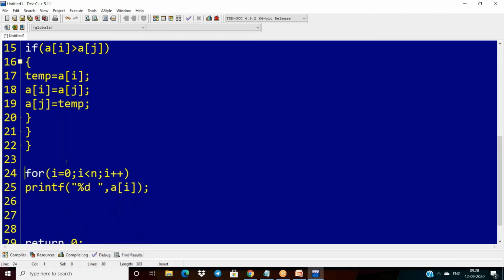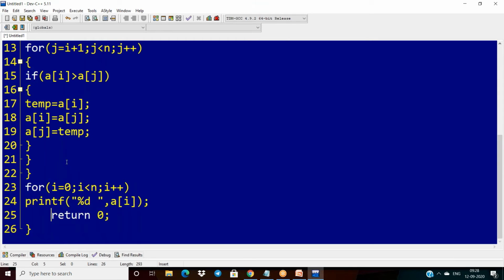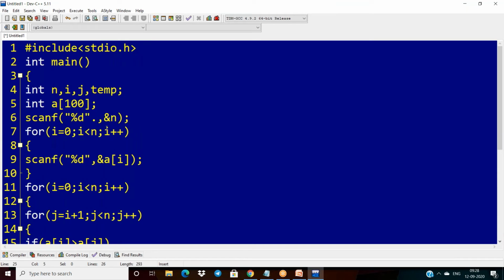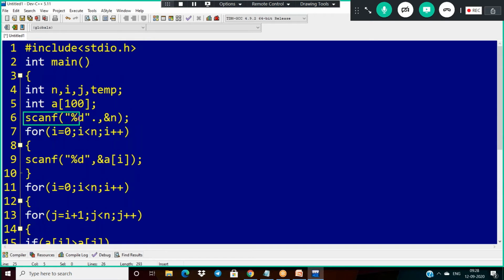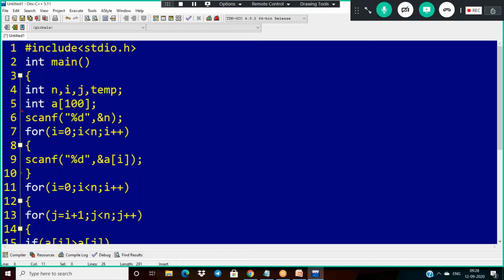Okay. So now this is here. First, reading the n value and reading all the array elements.